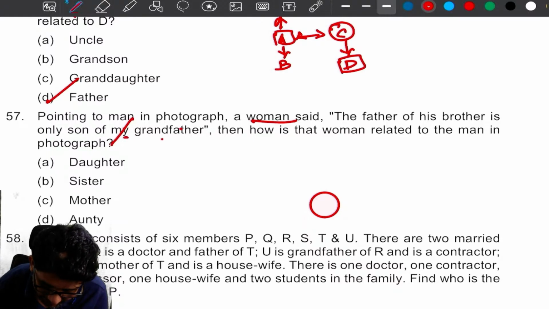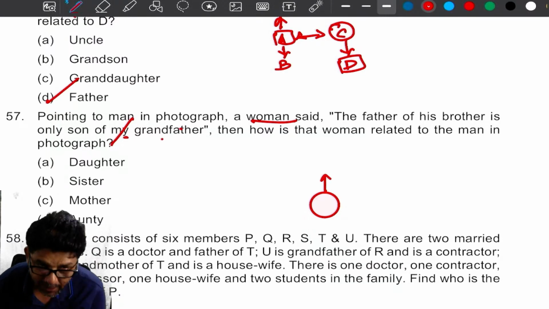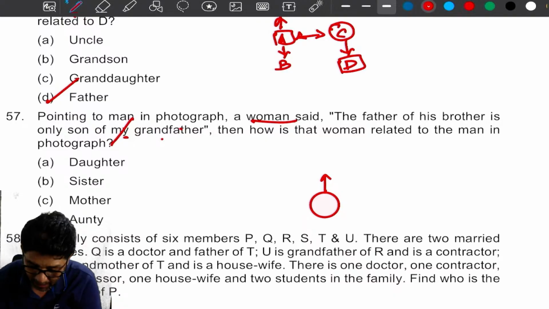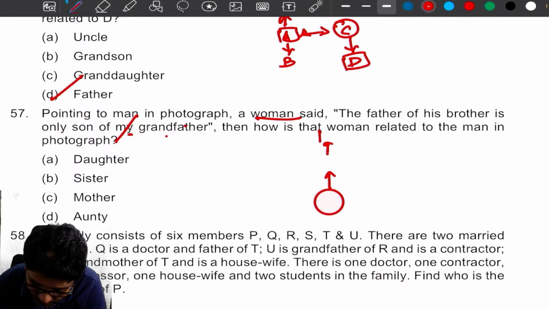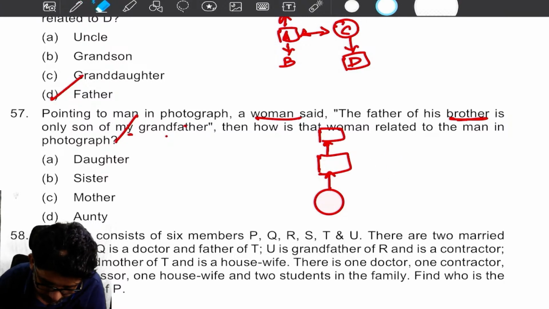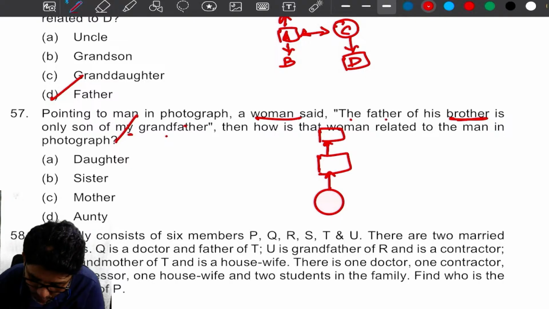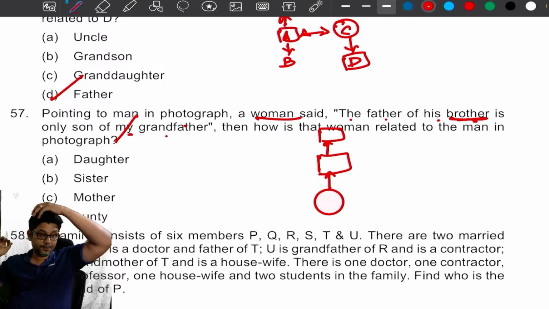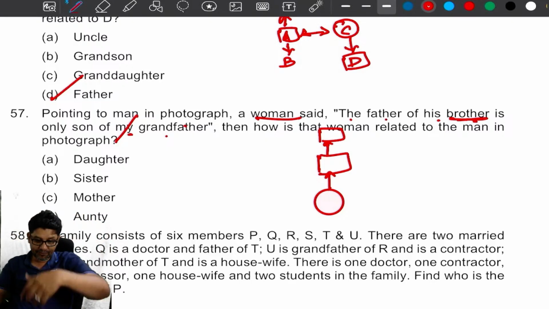Next, right hand side, grandfather. That means the woman has got a mother or father, and that person has got a father. So that woman has got a grandfather, and that grandfather has got only son. The father of his brother is only son of my grandfather.